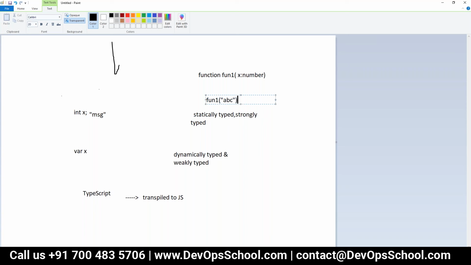It will show a compile error because I'm expecting a number to be passed, but a string is passed, right? Now there will be an error, but still the file will get converted into JavaScript and it will get executed also, because in JavaScript there is no typing.